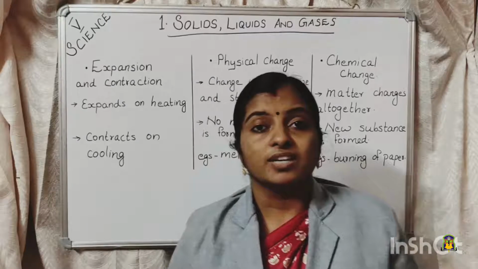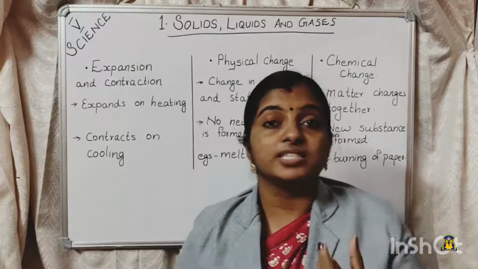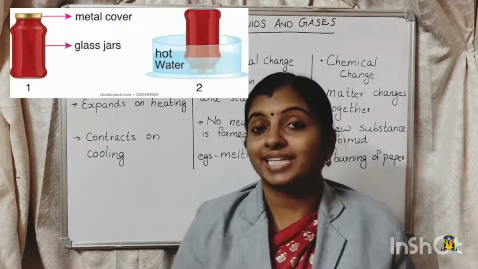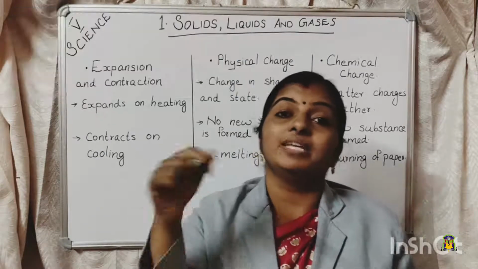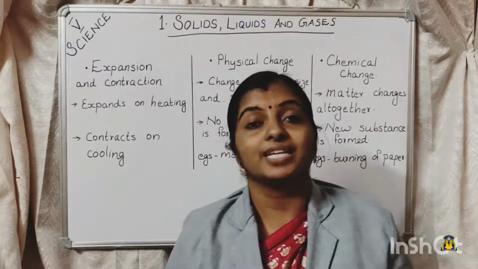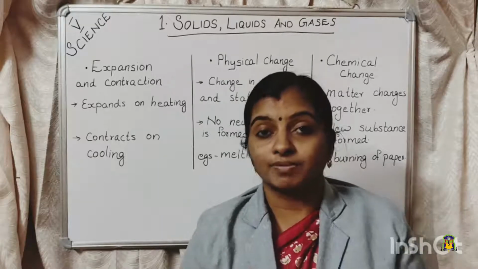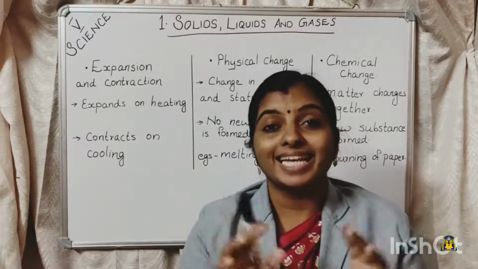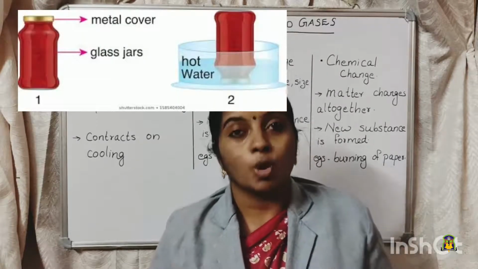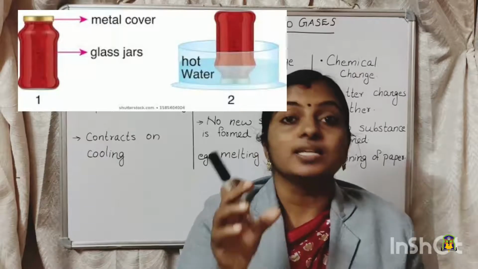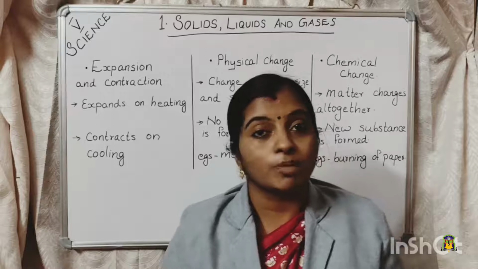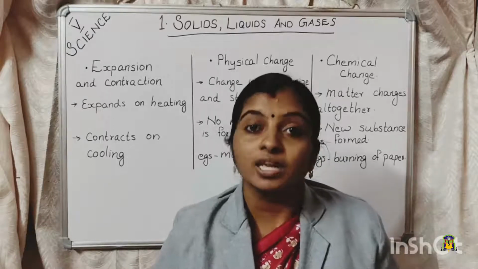For example, if the cap of a jam bottle is tight, how will we open it? If it is airtight and we cannot open it, we will dip it in hot water, right? So we are actually applying heat energy. That is, we are supplying heat. And when we immerse this in hot water, the lid expands. That is, it increases in size and it becomes easy to open. This is due to the expansion on heating.